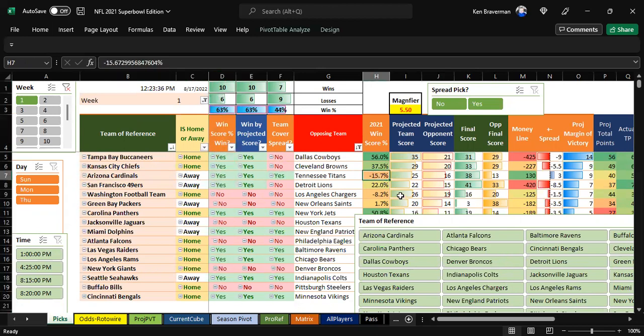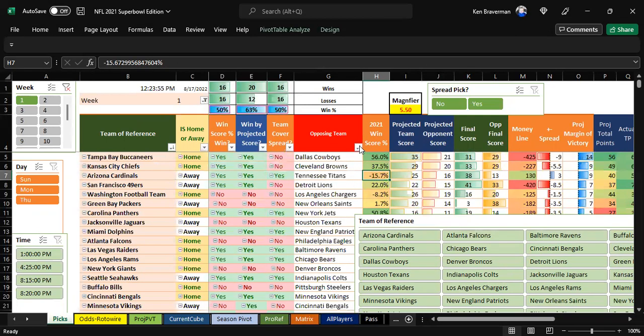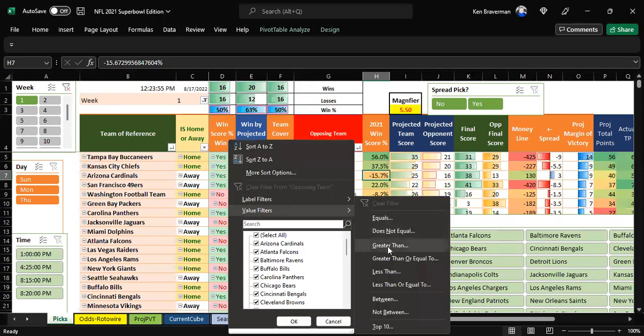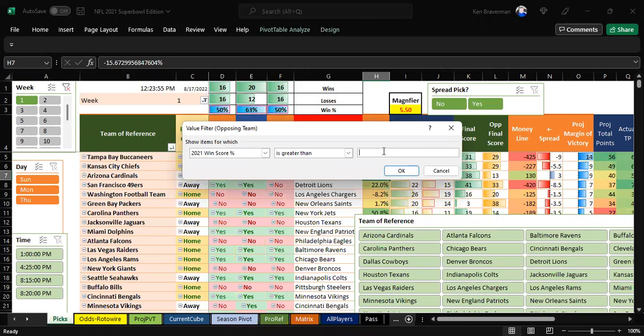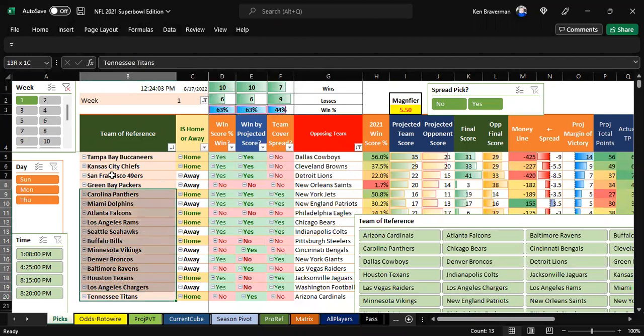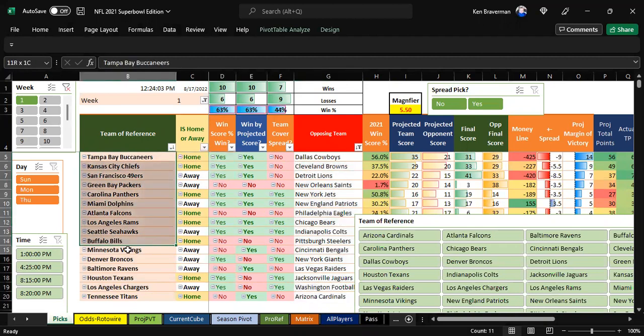They didn't win it by win score percentage. We have a different filter on here. So you have to open up filters sometimes, and you have to say, well, what about teams with a win score greater than 0? That also went 10-6, but you can see Arizona is where? Arizona is not on here. So there's a different order to this depending on how you filter what you're looking at,